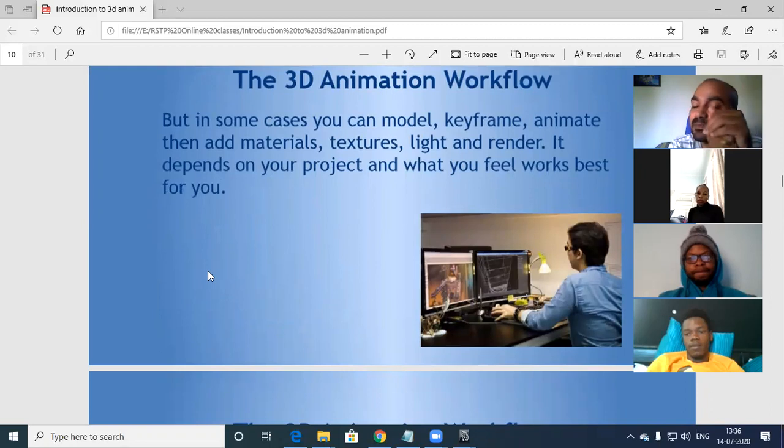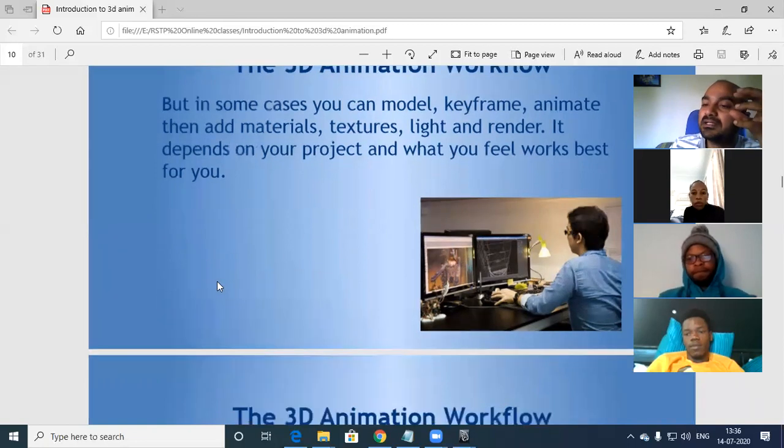So whatever I have explained, the same thing is there here also. In a few cases, you can model, you can keyframe, you can animate and add material, texture, light and render it. It depends on your project and what you feel works best for you. So whatever we have explained, it's the same.